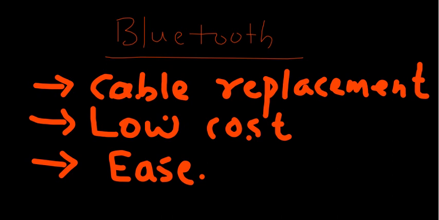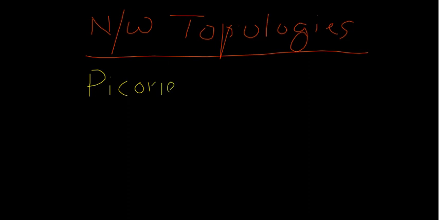Now, as long as Bluetooth technology is concerned, we make use of two network topologies. Two network topologies are being used in our Bluetooth scenario. The first one is called Piconet. So what do you mean by Piconet? Have you come across this term Piconet anywhere?